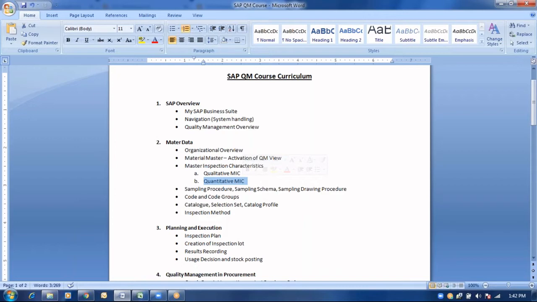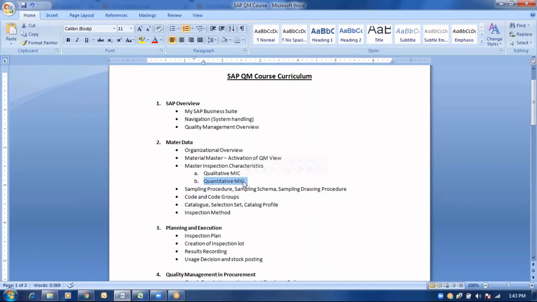But there would be some characteristics which are not measurable. Those types of characteristics will be defined as the qualitative MIC. For example, color, smell, viscosity, odor. So these would be a few characteristics which fall under master inspection characteristics, and these are not measurable. So the characteristics which are not measurable will be defined as the qualitative master inspection characteristics.